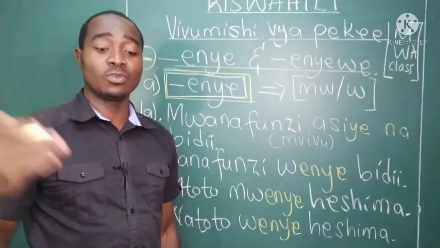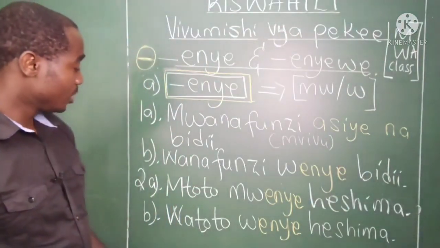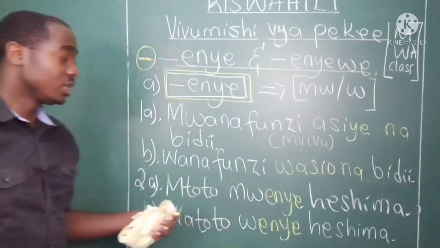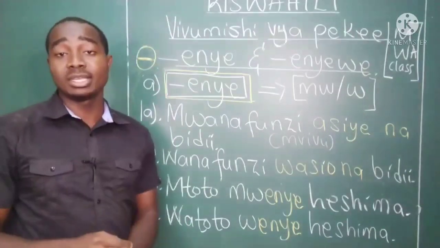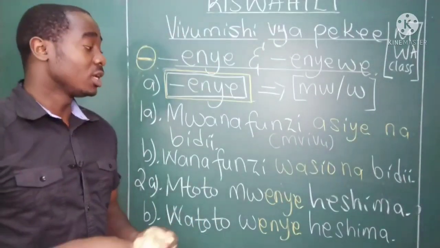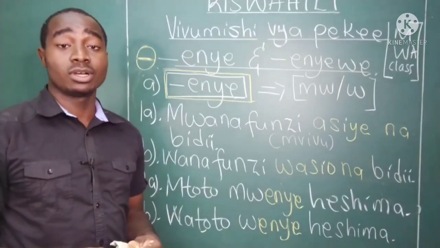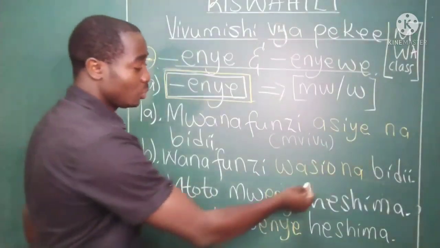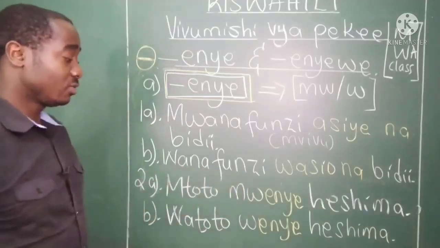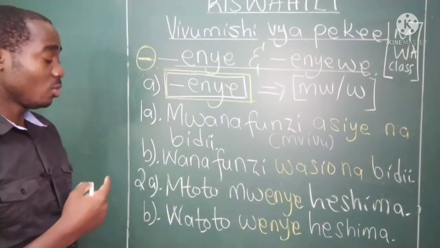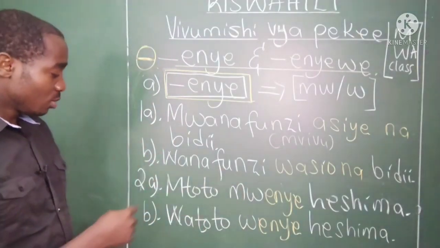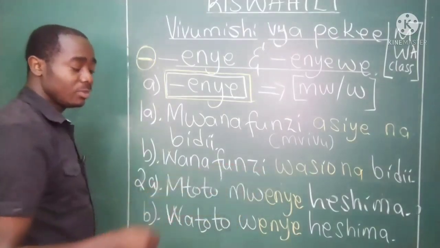Sawa, mwanafunzi mvivu. The plural form here, wanafunzi wasio na bidii. Students without hard work. So this is how it becomes plural. Mtoto mwenye heshima.